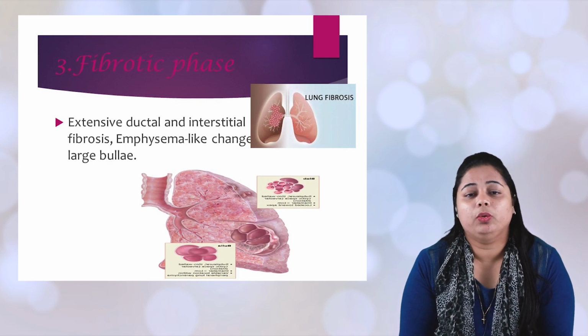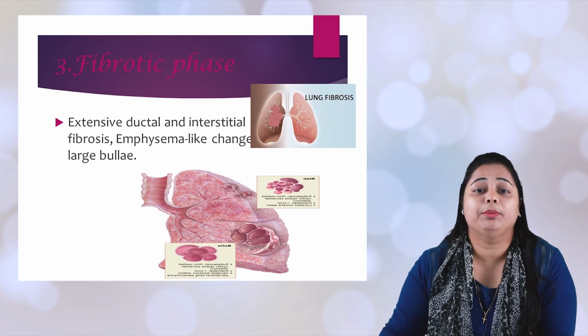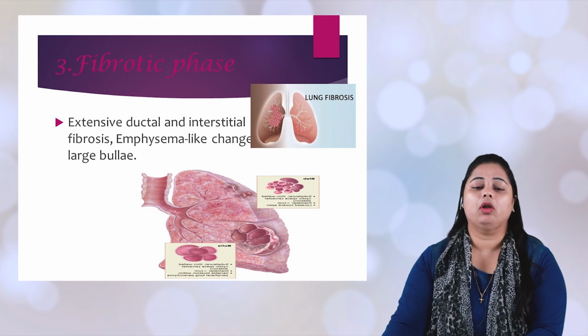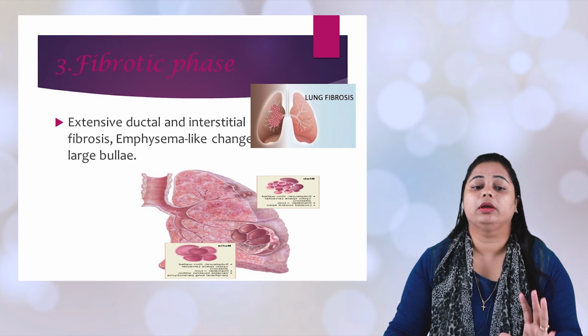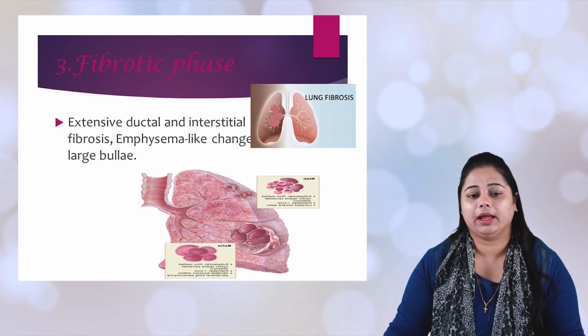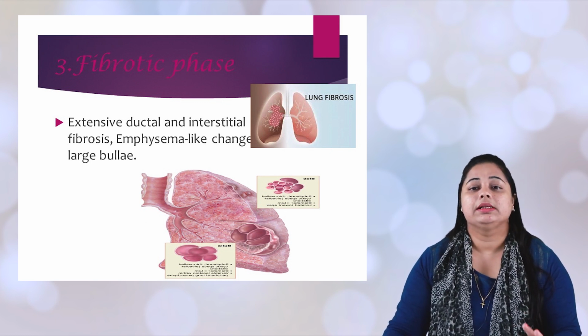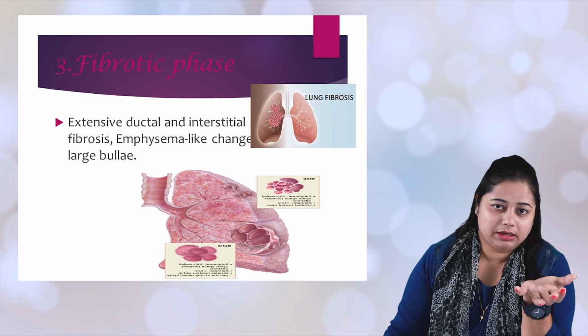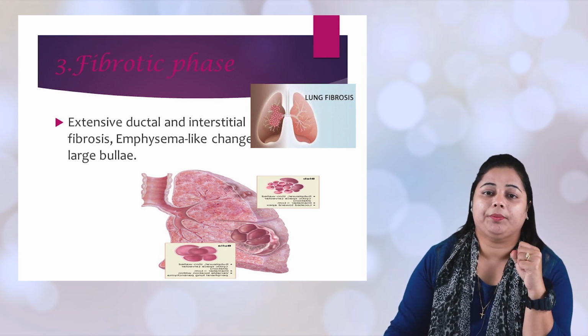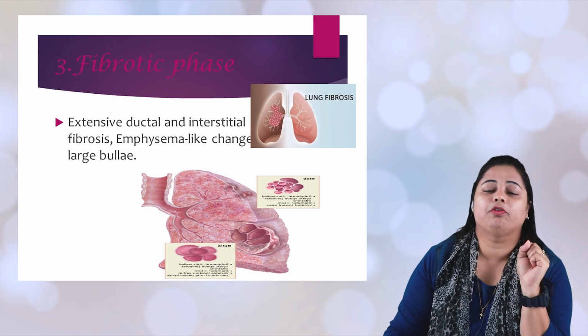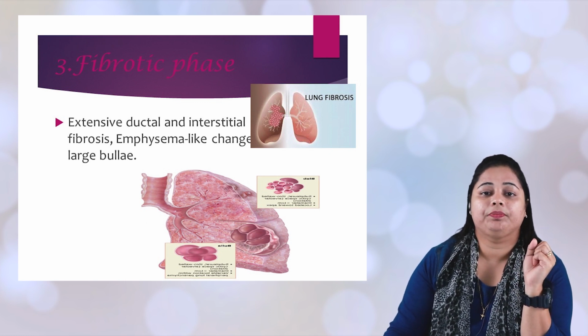The third stage we will go to is called fibrosis. The word already says that fibrosis occurs in the lung parenchyma, and there is a disease called emphysema, where bullae are formed in your alveoli.